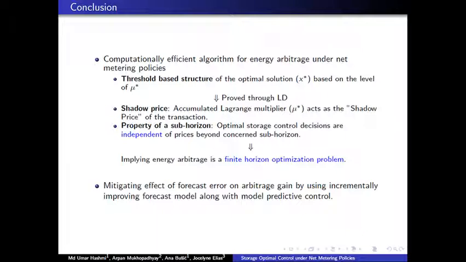With this, we would like to conclude our work. We presented a computationally efficient algorithm for energy arbitrage under net metering policies. We showed a threshold-based structure of the optimal solution based on the optimal accumulated Lagrange multiplier. This optimal accumulated Lagrange multiplier acts as the shadow price of transaction. The optimal storage control decisions depend on prices and are independent of prices beyond the subhorizon, implying energy arbitrage is a finite horizon optimization problem. We also showed the mitigating effect on forecast error on arbitrage gain by using an incrementally improving forecast model along with model predictive control.